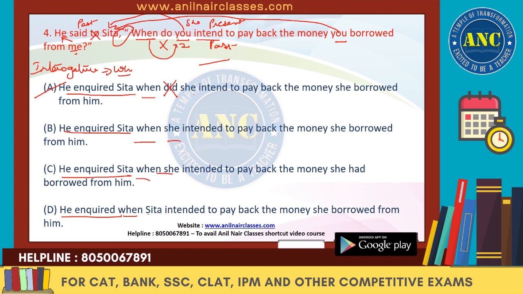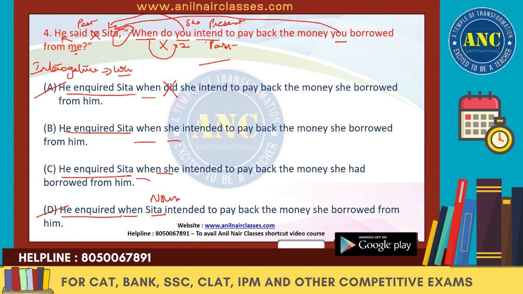When she, when Sita. We cannot use the name, right? So, you don't use a noun. It changes the, it's absurd English. So, D is also gone. Now, we have to choose between B and D. So, this is how the process of elimination will be helping you.